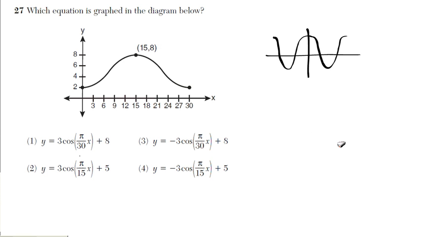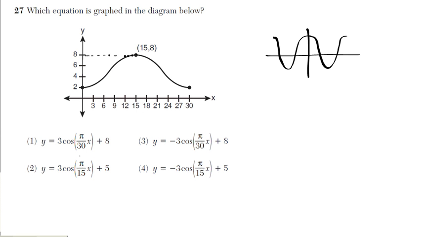So where is the center of this? That's one way of figuring out what the graph is going to look like. All right, so where's the center of the graph? We're going from 2 all the way up to 8. Okay, so the minimum is at 2 and the maximum is at 8. So where is the center going to be located at? Well, let's see. Or another way we can figure this out.